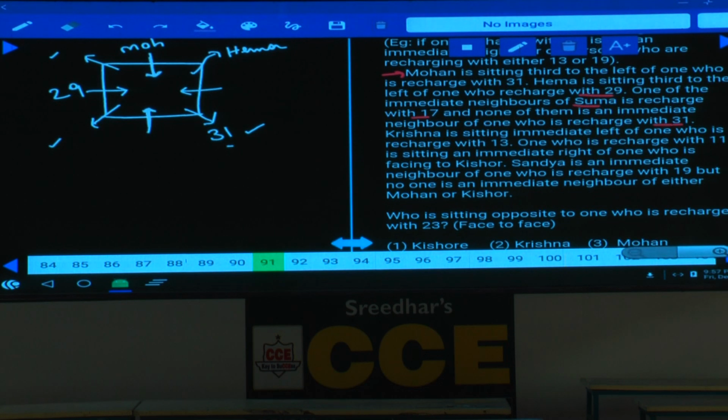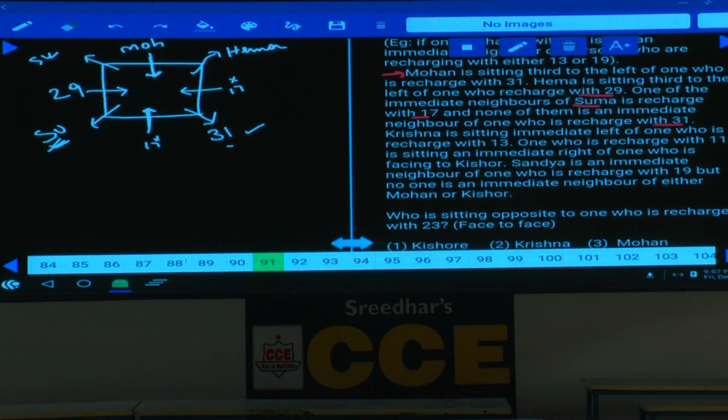That means 17 is not adjacent to this one, isn't it? 17 cannot be here. As 17 cannot be here, anyhow Suma cannot be adjacent to this person, isn't it? As 17 cannot be in these two places, tell me where can this 17 be? 17 is an immediate neighbor of the person who recharged with what? One of the immediate neighbors of Suma recharged with 17. Now Suma can be either at this place or at this place, isn't it? Now tell me whether Suma can be at this place or not.